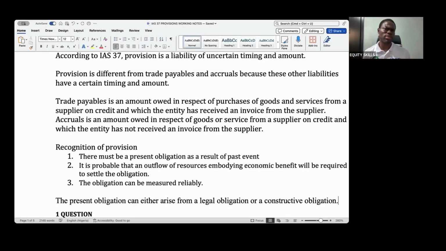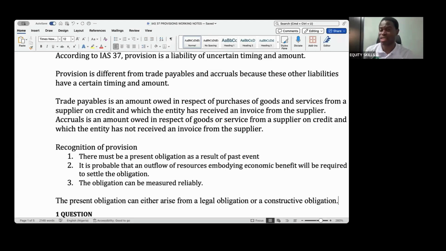It's something it has always done, communicated publicly, or written that it would do. That's a constructive obligation. It is an obligation because you cannot avoid it; it will affect your reputation as an organization.